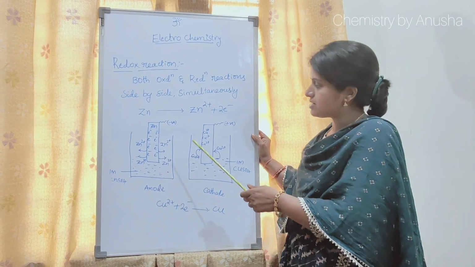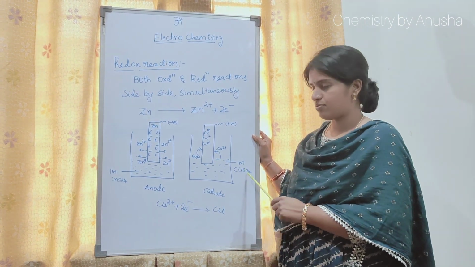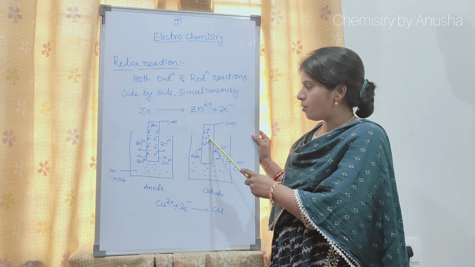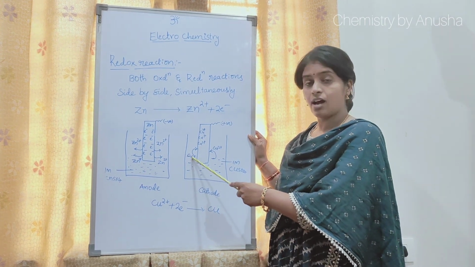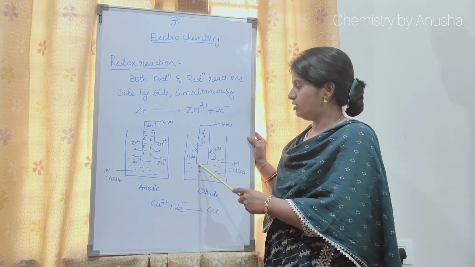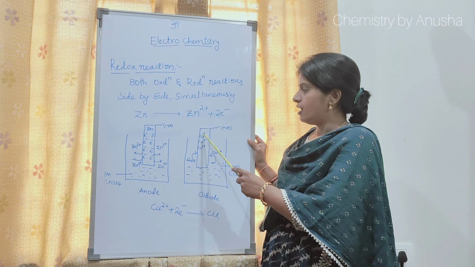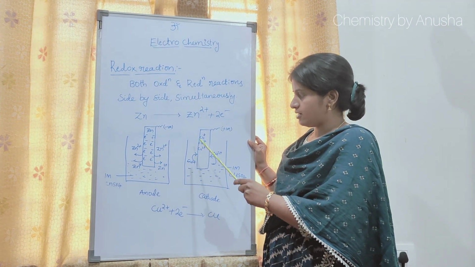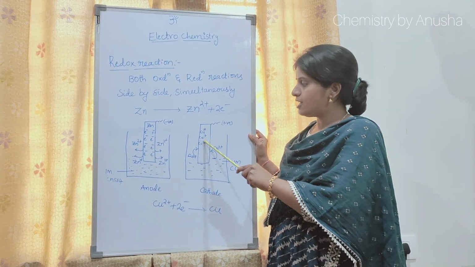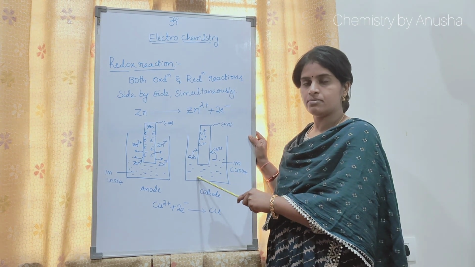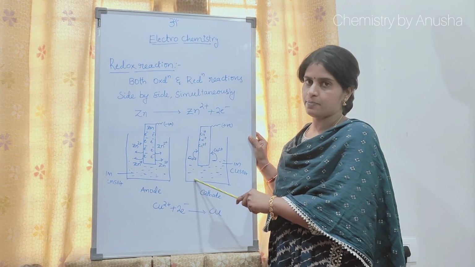Here is another example, if we take copper. When a copper metal is placed in 1 molar copper sulfate solution, the copper 2 plus ions present in the copper sulfate solution gain electrons, undergo reduction and deposit on the copper rod. So what we understood from this is that the copper 2 plus ions are deposited on the copper rather than released into the solution. It means it involves reduction. Gaining of electrons is called reduction.